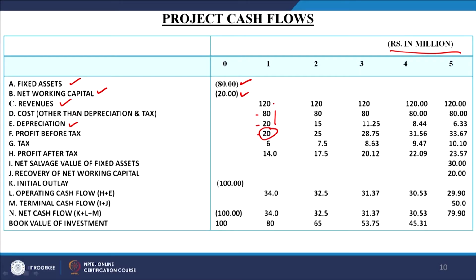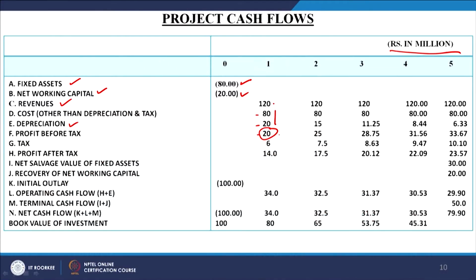So, profit before tax is 20 here, and now we have assumed what the tax rate is, which is given to us in the problem, tax rate is 30%. So, if you calculate the tax on this profit before tax of 20 at 30%, the tax comes out as 6. So, what is the profit after tax? Profit after tax is 14, we are left with 14 million rupees, which is the PAT, profit after tax.